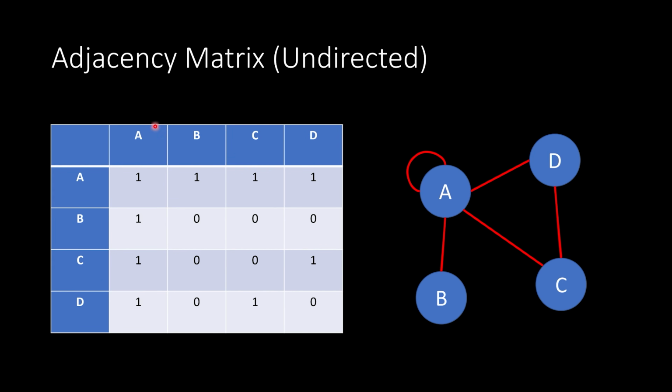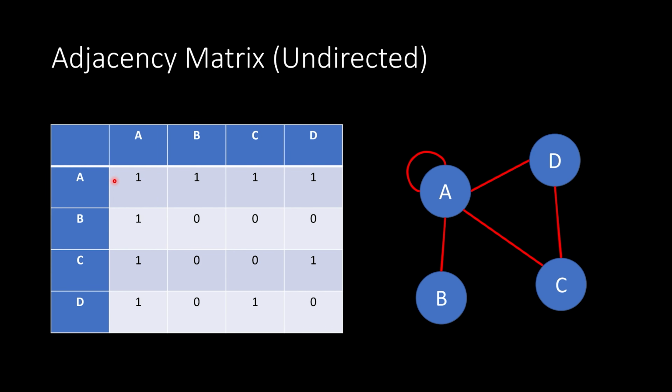Regardless, we have an adjacency matrix here, and this matrix represents the graph that you see on the right-hand side of the screen. The way it works is we have a 2-dimensional array, which we sometimes call a matrix, that is a square size. So its size is going to be equal to the number of nodes for the width and the number of nodes for the height. So if you're going to calculate the total number of elements you have inside of here, it's going to be n squared or v squared, where v is the number of vertices, okay? So in this case, we have 4 nodes or 4 vertices. So that means that we have 4 columns and 4 rows.